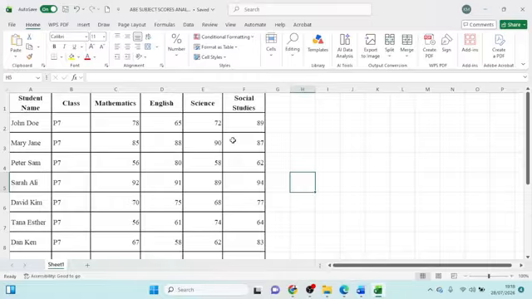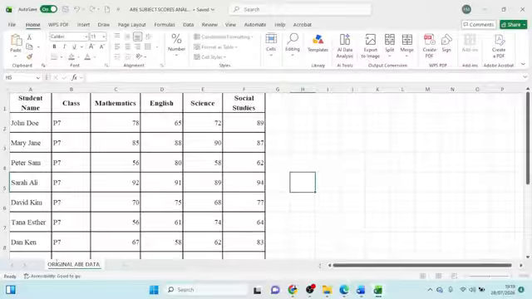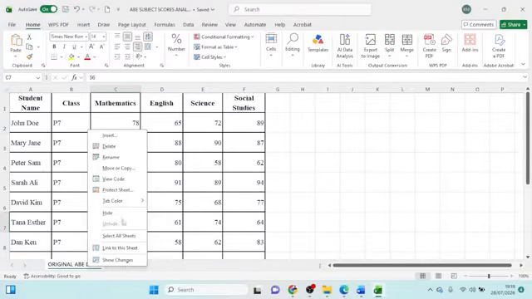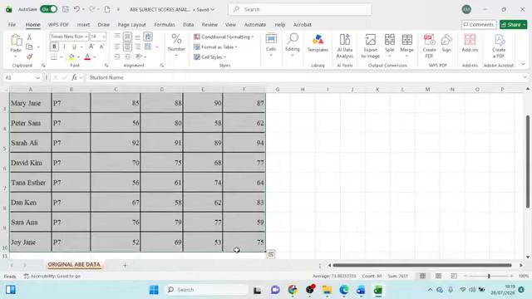So I'm going to leave the original sheet having that data right there, and I'm going to rename this sheet here as original ABE data. So original ABE data, and then I'm going to give it a color, and then I'm going to copy this data and take it to another sheet.